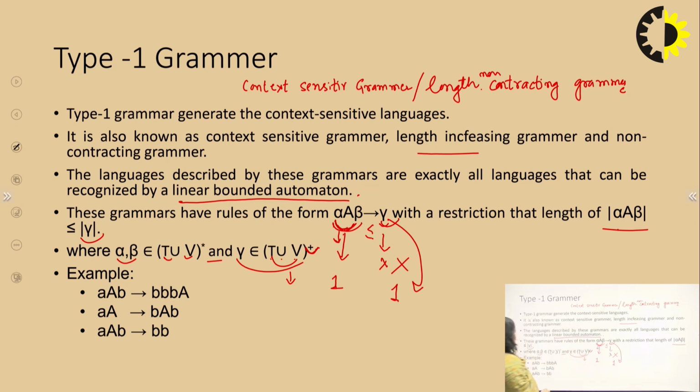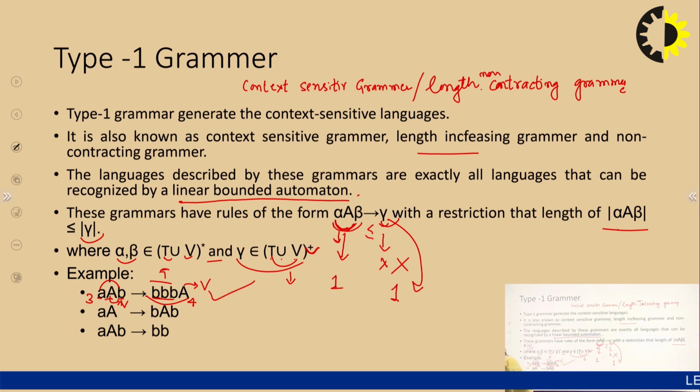So here are some examples of type 1 grammar: small a, capital A, small b. These two are terminal values and this is a non-terminal, or you can say variable. And here three small values which are terminals, and A is a variable, and the length of the right hand side is 4 and the length of the left hand side is 3. So all the rules are satisfied. So this grammar belongs to type 1 grammar.